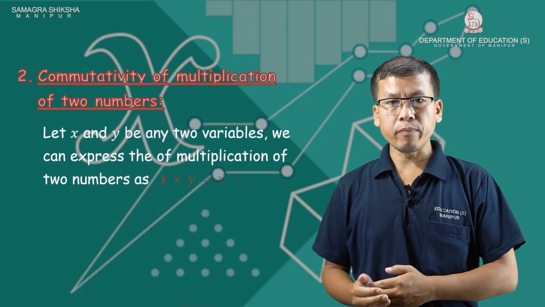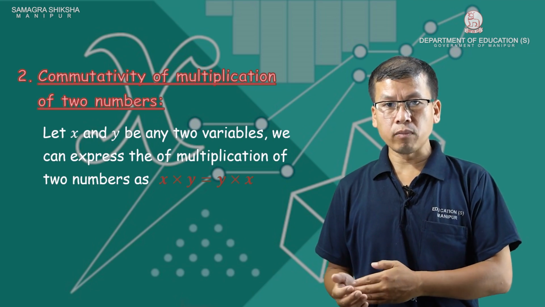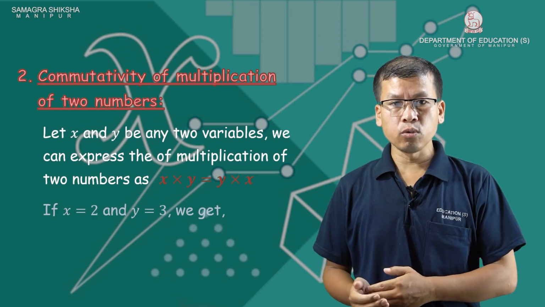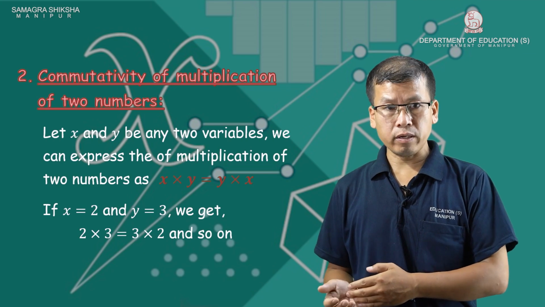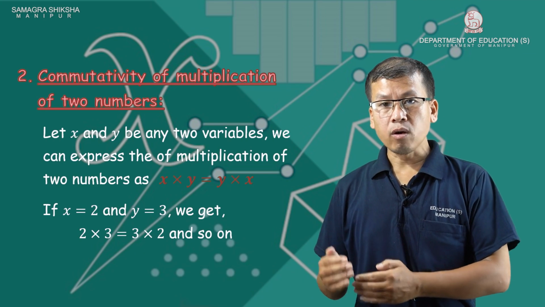Number 2, commutativity of multiplication of two numbers. Let X and Y be any two variables. We can express the multiplication of two numbers as X into Y equals Y into X. If X equals 2 and Y equals 3, we get 2 into 3 equals 3 into 2, and so on. For any values of X and Y, X into Y equals Y into X.